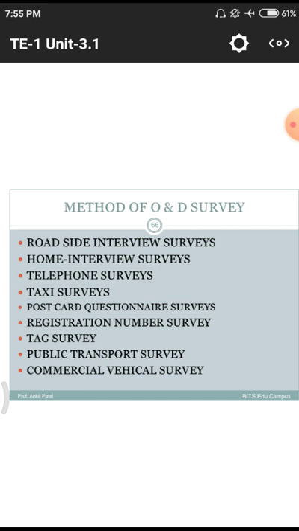Roadside interview surveys mean a group of 3 to 4 members collecting the data by different techniques and different questions. Home interview means one member goes to the home and collects the data. Next, telephonic surveys mean a group of telecallers will take those surveys. Among these, the home interview technique is a better technique to collect exact data. Why? Because road interview techniques have some disadvantages and telephone surveys have disadvantages. So the home interview technique among the 3 techniques is a better way to take these surveys.